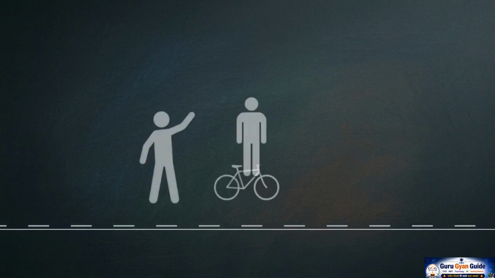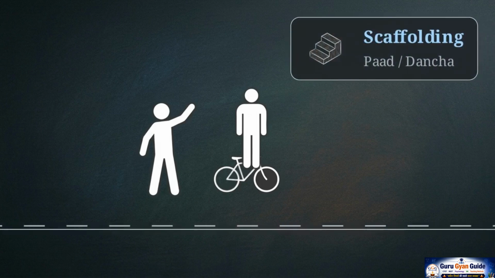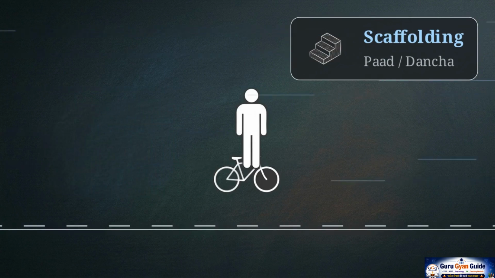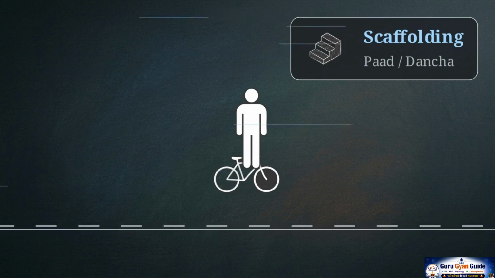When an MKO helps, they use a technique called scaffolding, sometimes called pod or dancha. Think of this as a parent holding the back of a bicycle seat. It is a specific, targeted form of support. Crucially, this support is only effective if it is temporary. As the child finds their balance, the parent slowly lets go. The support is withdrawn the moment the learner can ride on their own.